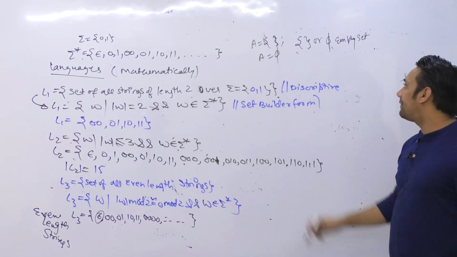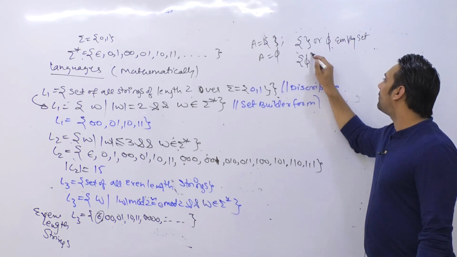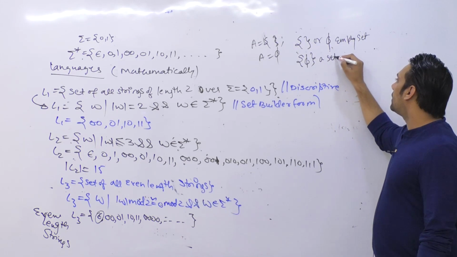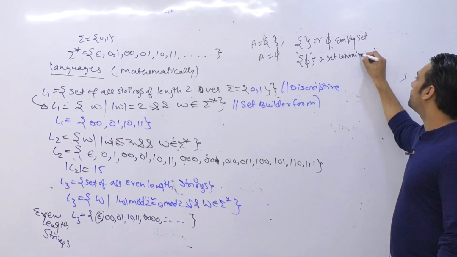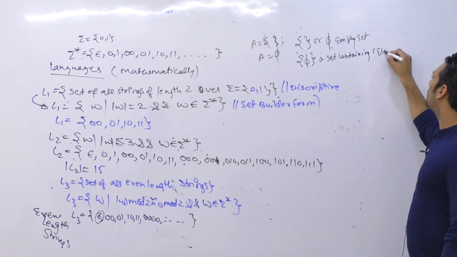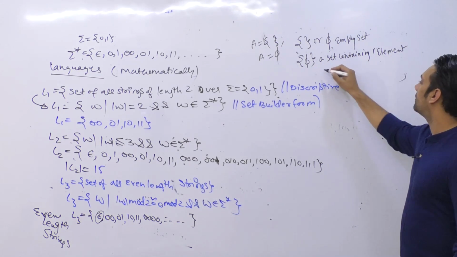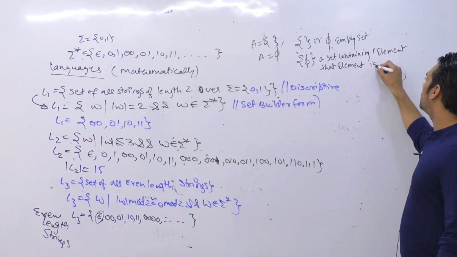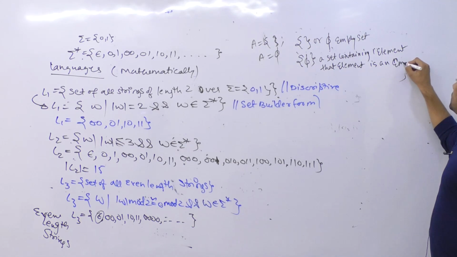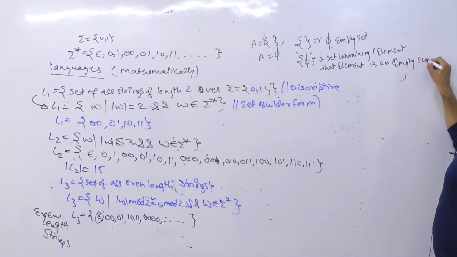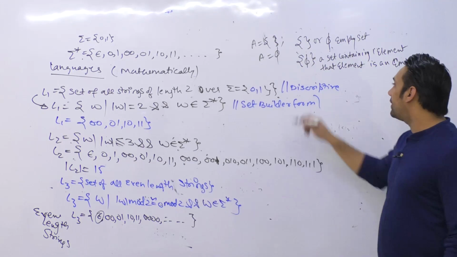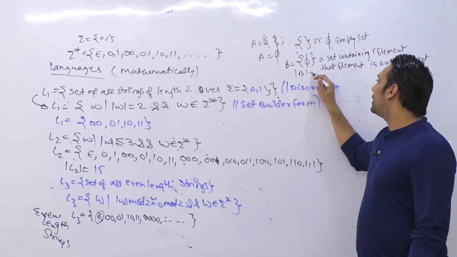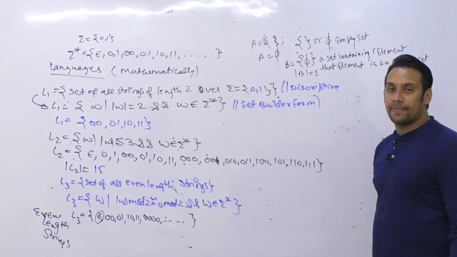Okay. If I use brackets and a phi inside, B = {φ}, it means a set containing one element, and that element is an empty set. So if I see the cardinality of B, it is going to be 1.